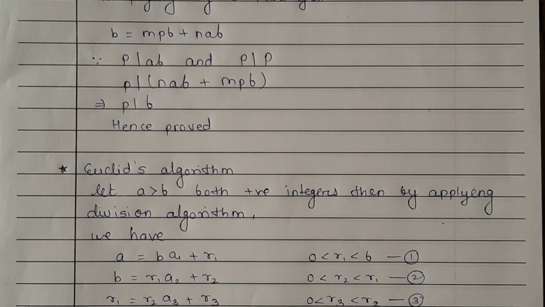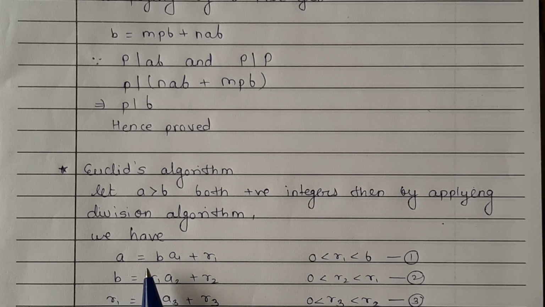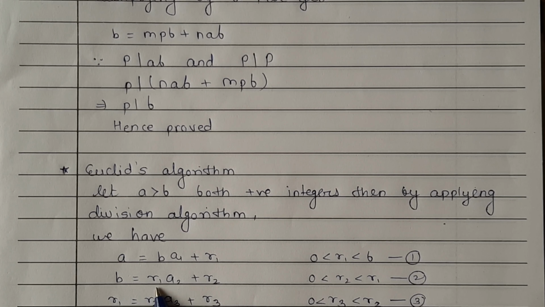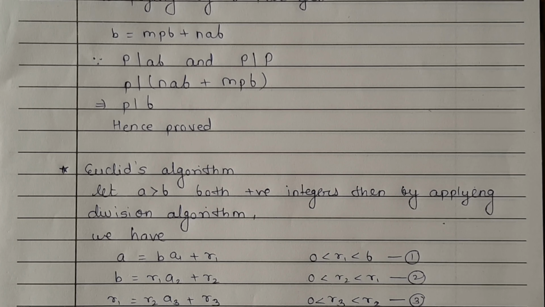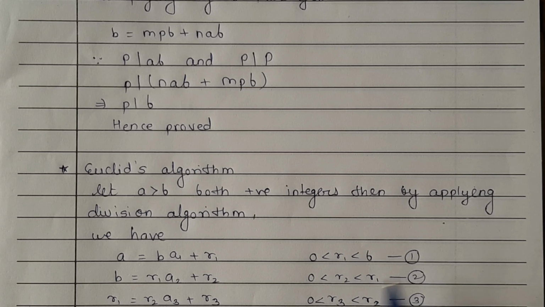So we write A equals B times A1 plus R1, where R1 is between 0 and B. Similarly, B equals R1 times A2 plus R2. When we divide B by R1, we get A2 as quotient and R2 as remainder, and again R2 is between 0 and R1.